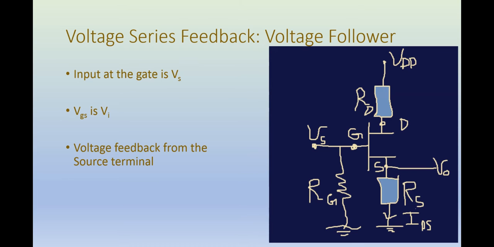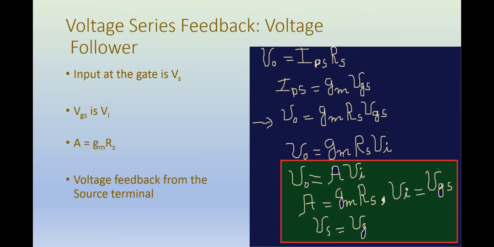So this is the basic circuit of a voltage follower. So the input to the gate terminal is Vg, and this is equal to the source voltage Vs. So basically Vg is equal to Vs for our case.